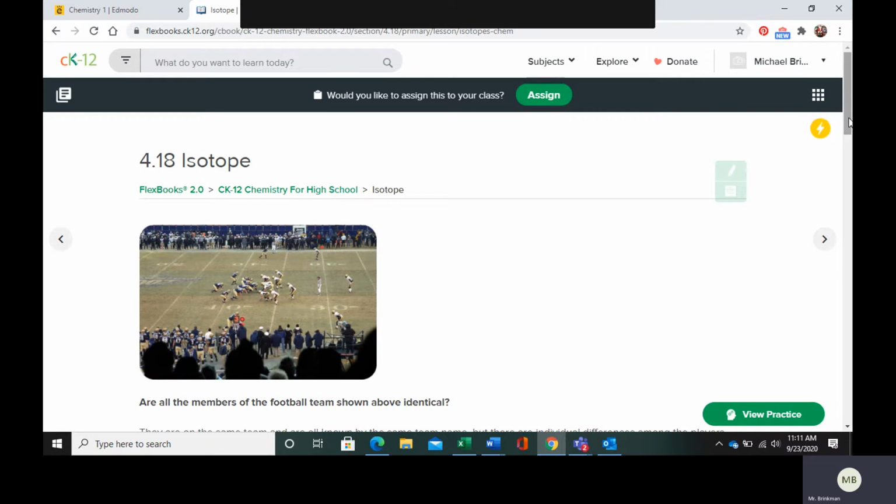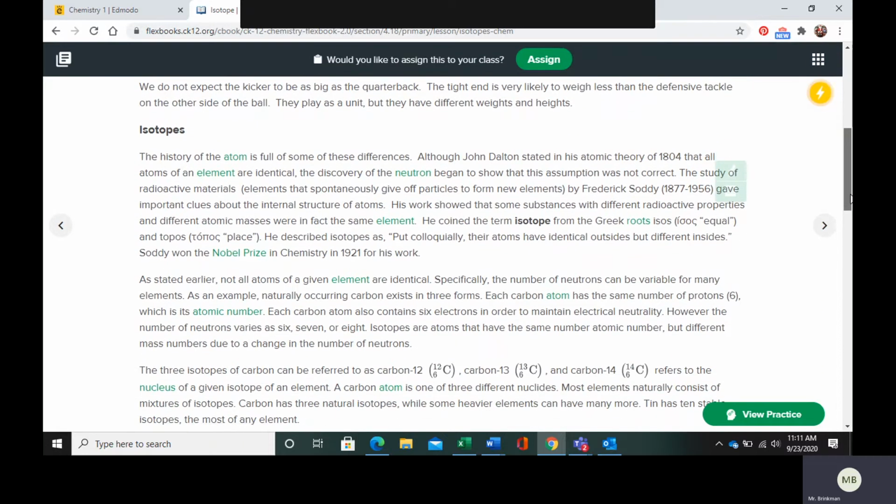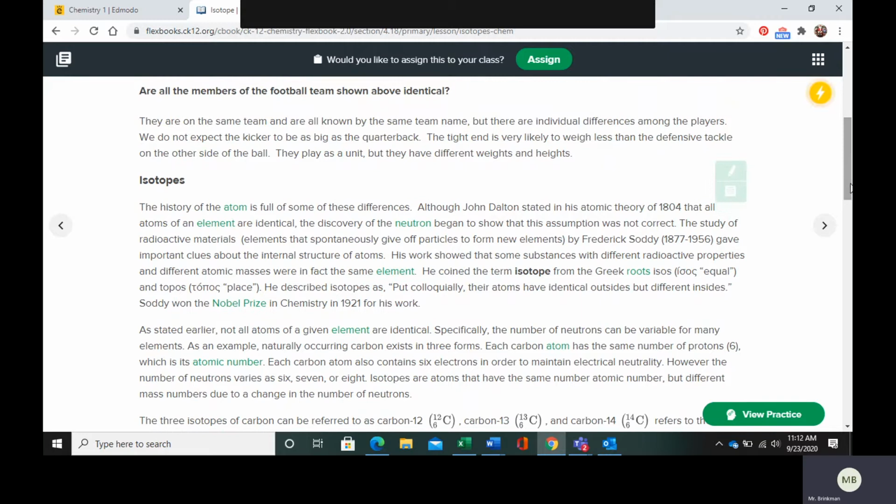So a little background about the isotope. The common assumption was that all atoms of the same element are identical. But this man known as Frederick Soddy, studying radioactive materials, was able to discover that that was not correct. So he did some work with these radioactive materials.